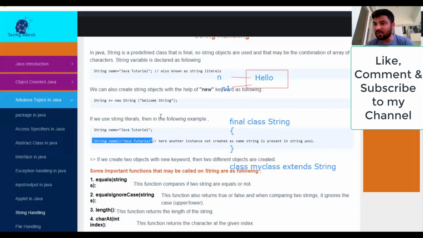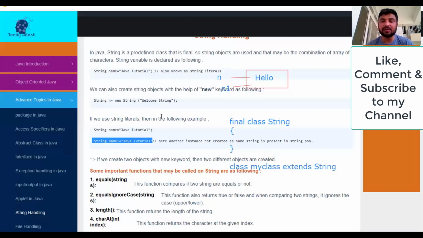Next function is the length function. Suppose I have a string hello and I want to check how many characters are there, including the space as well. So the function is the length function, right? It gives the total length of the string, including the space as well.